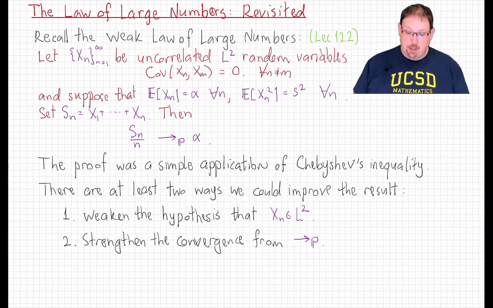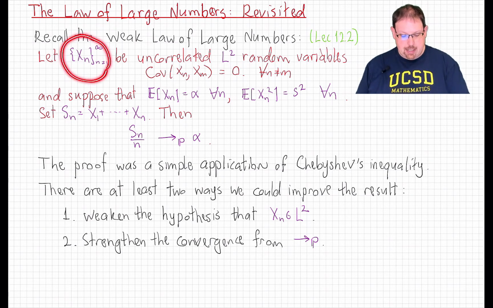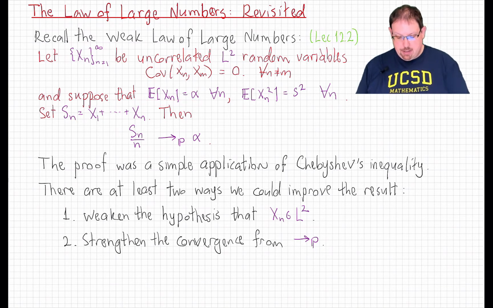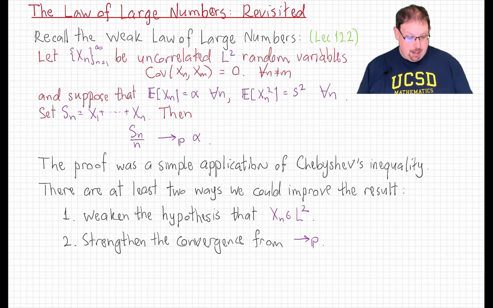That weak law of large numbers was the statement that if Xn is a sequence of uncorrelated random variables, all with common expected value alpha and common variance sigma squared that is finite, then the empirical average, the sum of the first n divided by n, converges in probability to that common mean, alpha.